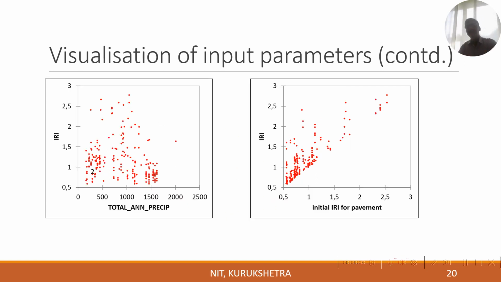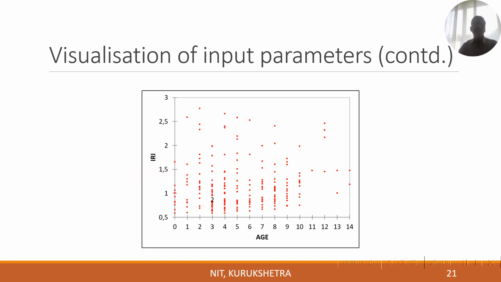Of course, the initial IRI is going to be higher every time, because over a period of time IRI is going to deplete. Variation of IRI with the age.